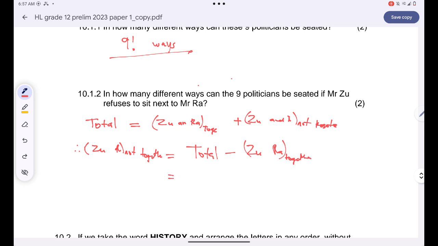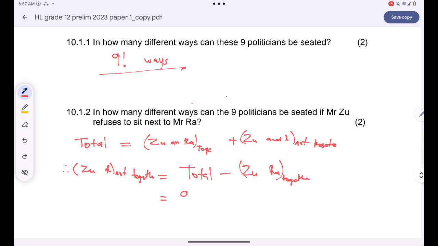Okay, the total number of ways, guys, it's just the 9 factorial we did calculate. Are you together? But the number of ways in which Mr. Zhu and Ra will sit together, it's basically 8 factorial multiplied by 2 factorial. Are you together, guys? So this will just give us the total number of ways in which Mr. Zhu and Mr. Ra won't be sitting together. You can punch your calculator, guys. I don't know where mine is. That's why I'm leaving my answer as a factorial.